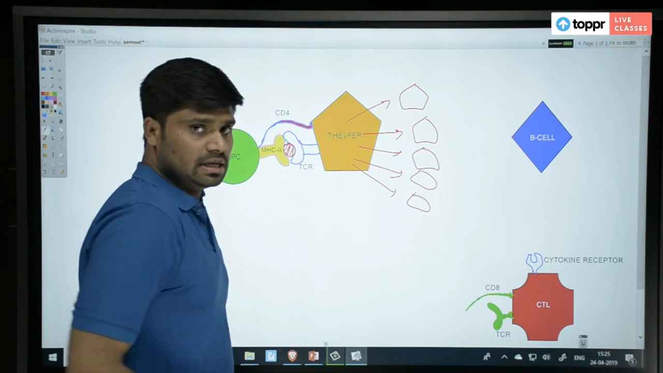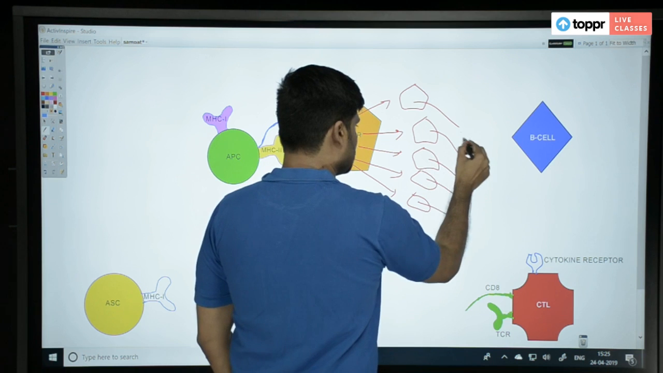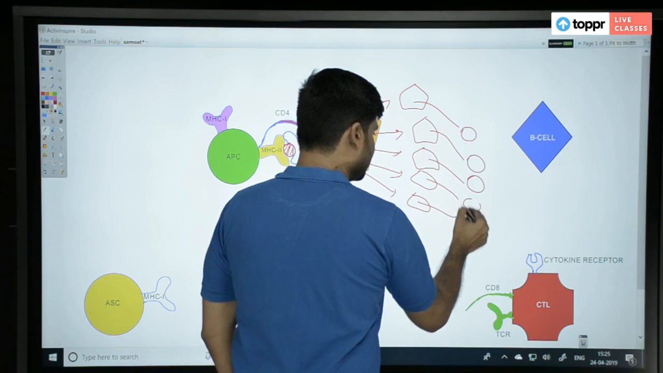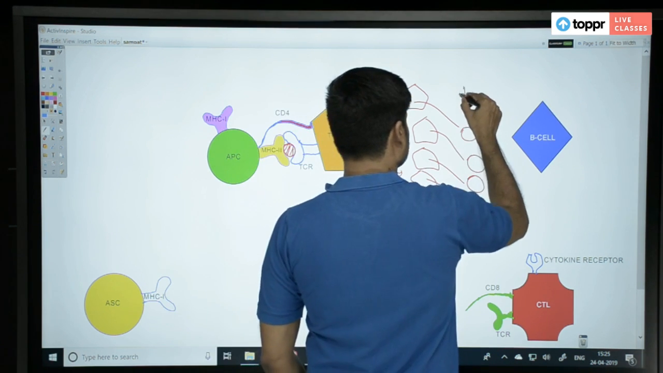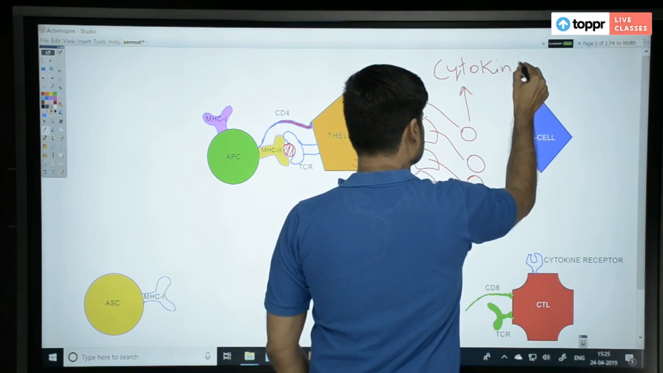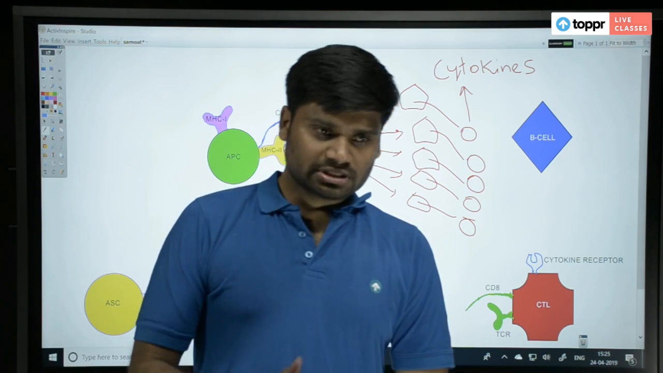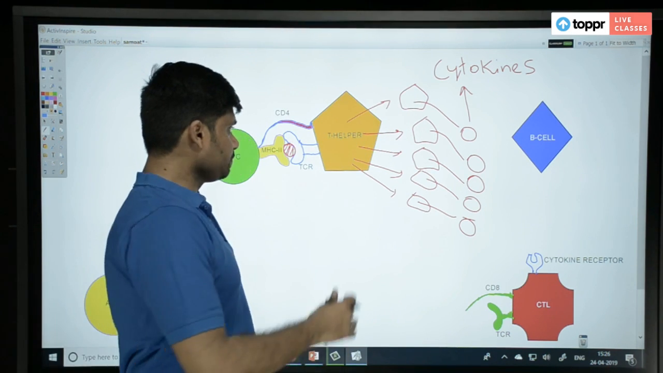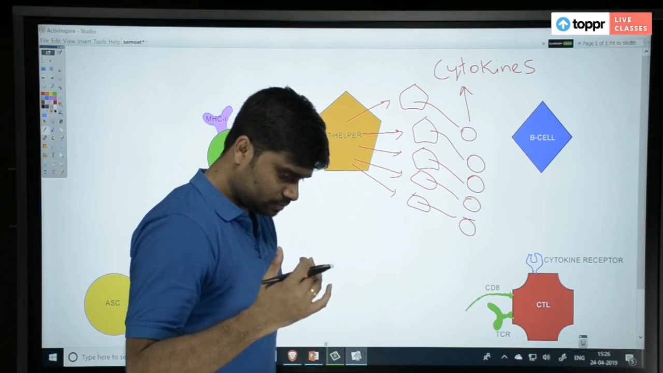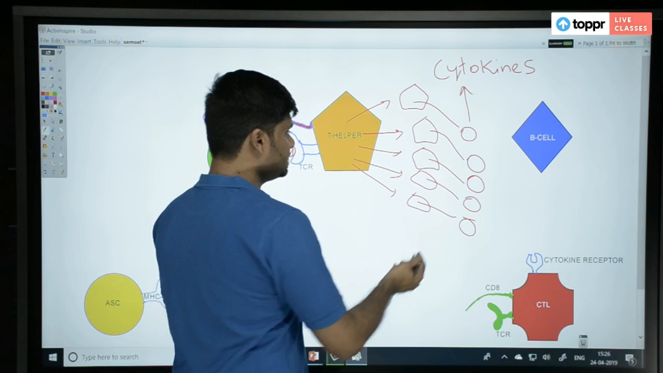Not only that, these T helper cells will now produce substances called cytokines. What are these called? Cytokines or lymphokines. Cytokines, because they act as messengers or mediators between cells. Okay. So cytokines.